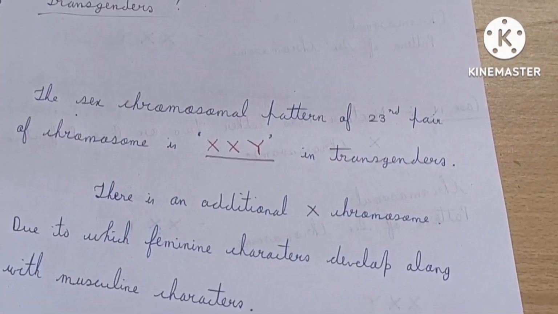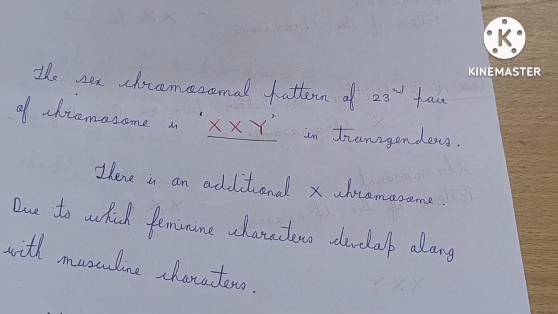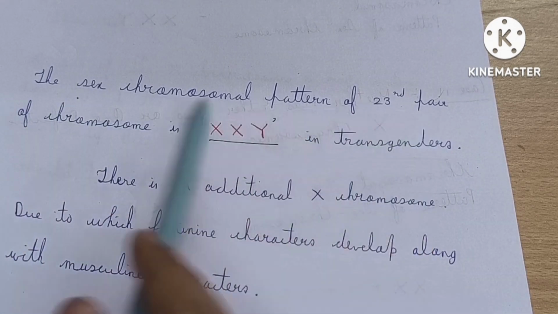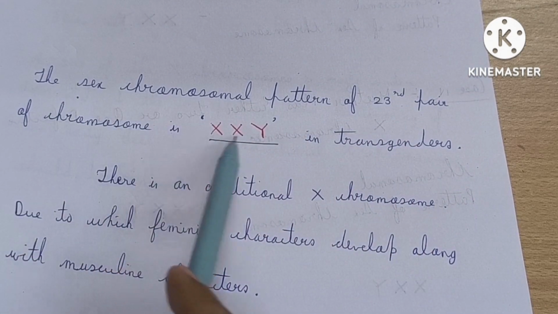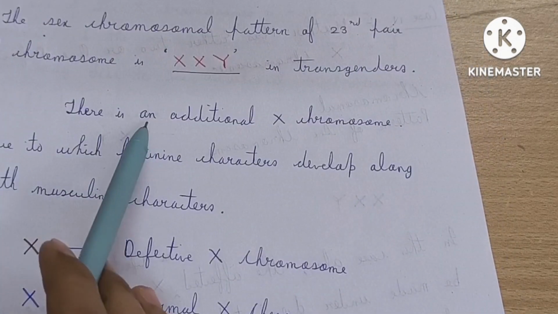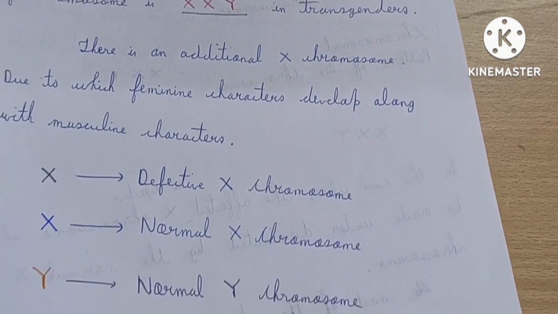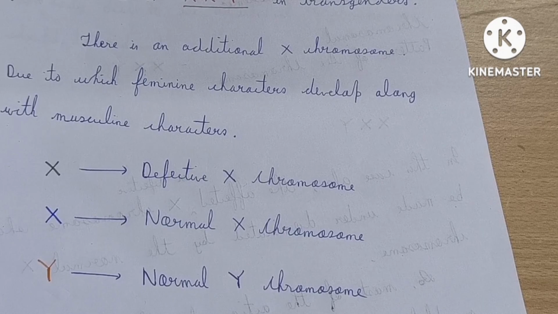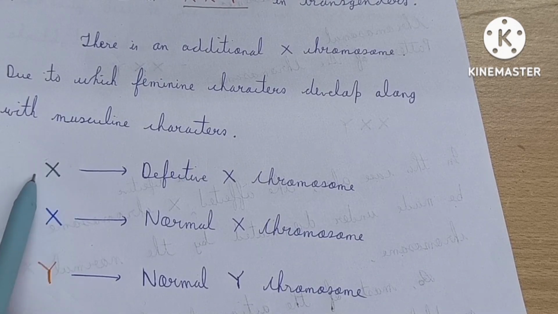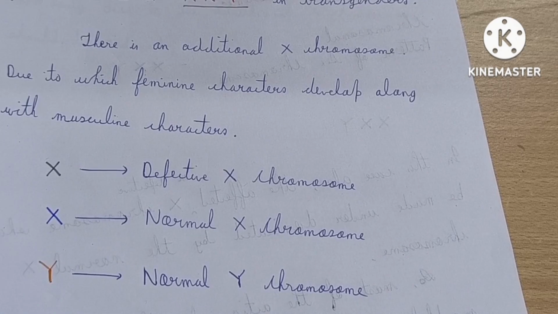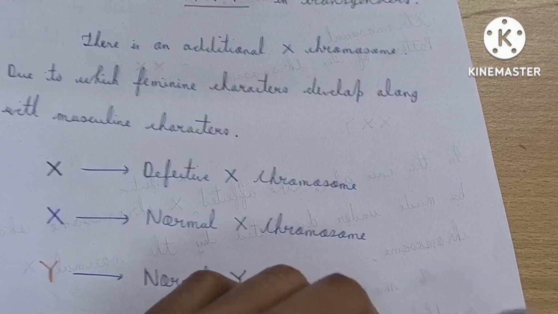So now I want to show what I have written. First of all, the sex chromosomal pattern of the 23rd pair of chromosomes in a transgender is XXY, and due to the presence of an additional X chromosome, feminine characters develop along with masculine characters. Now I want to discuss transmission. Here again, this is a defective X chromosome, a normal X chromosome and a normal Y chromosome.